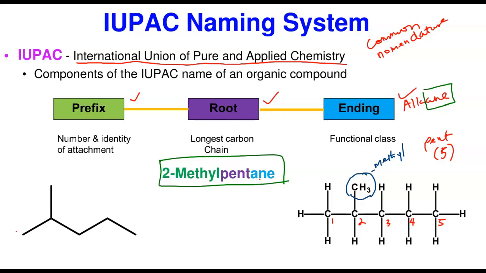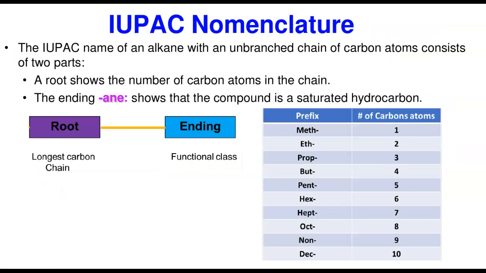So if I want to name this now, it's going to be 1, 2, 3, 4, 5. It's the same thing. Remember, this is a shortcut for the methyl group. So this again is 2-methylpentane. This and this are the same thing. I just decided to draw 2 of them, since we're going to be entering into this nomenclature with different forms, either shortcut or full.